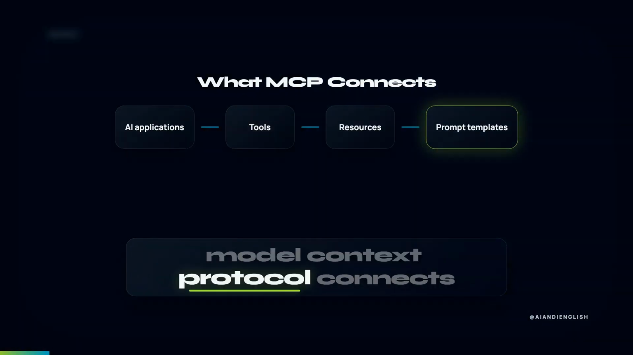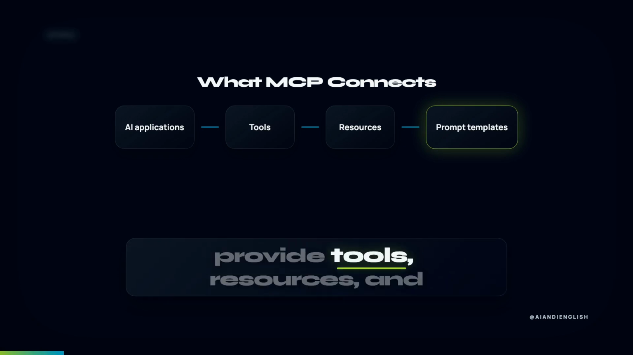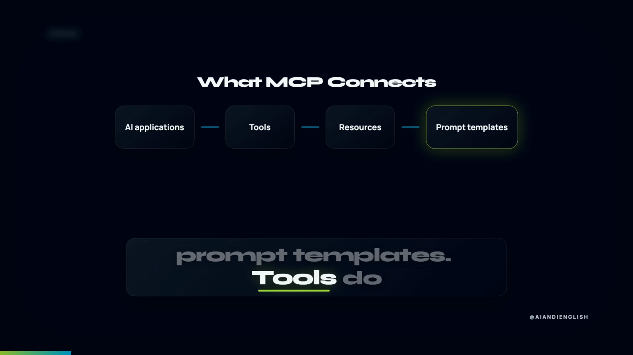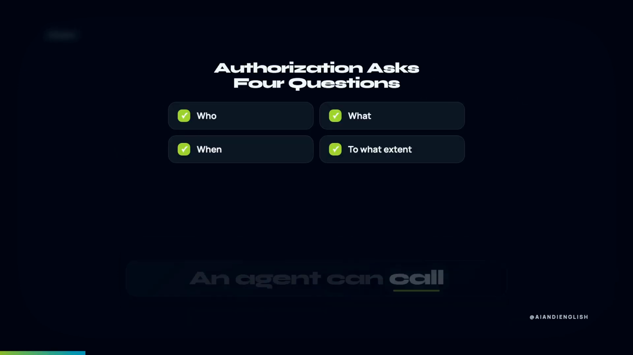The Model Context Protocol connects AI applications to external systems. MCP servers can provide tools, resources, and prompt templates. Tools do more than provide context. They are executable functions. An agent can call them to perform actions.